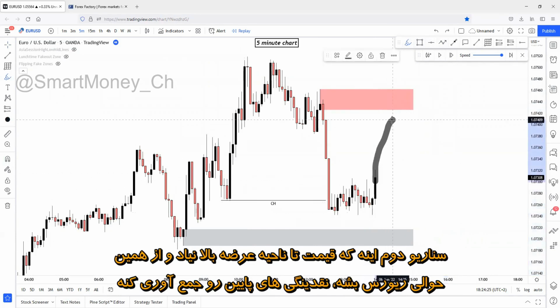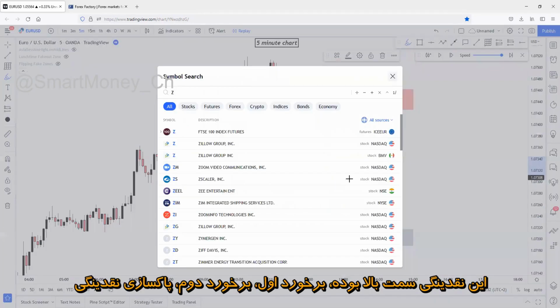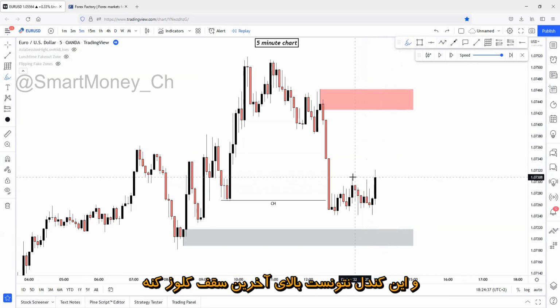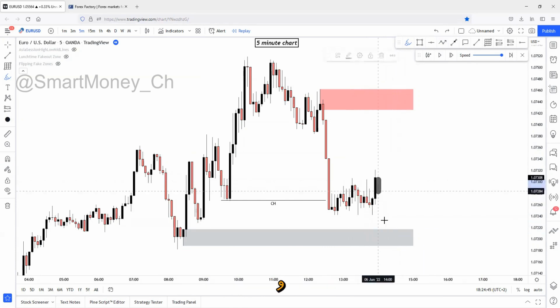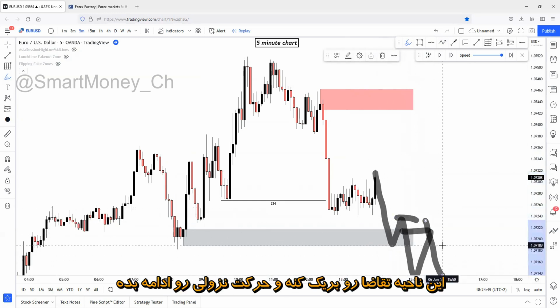Second scenario, price won't come up to the supply zone. It will just reverse somewhere around here, sweep the downside liquidity, because the upside liquidity has been swept by this candle, as you can see. Here was an upside liquidity, two taps, first tap, second tap, sweep of that liquidity, and this candle didn't close below the last recent high point. So the second scenario is if price comes down to this demand zone and breaks below this demand zone and continuation to the downside.